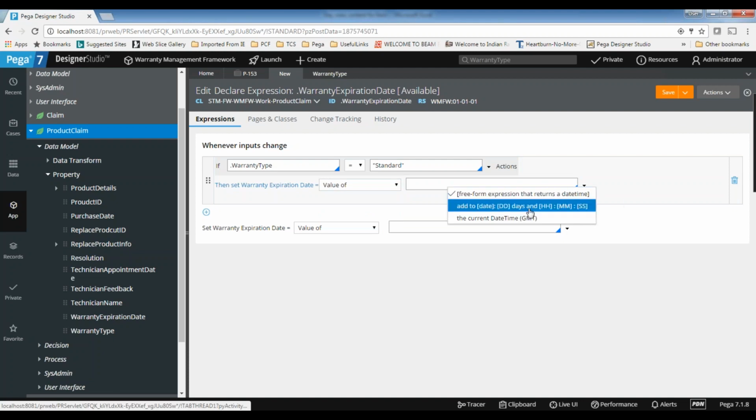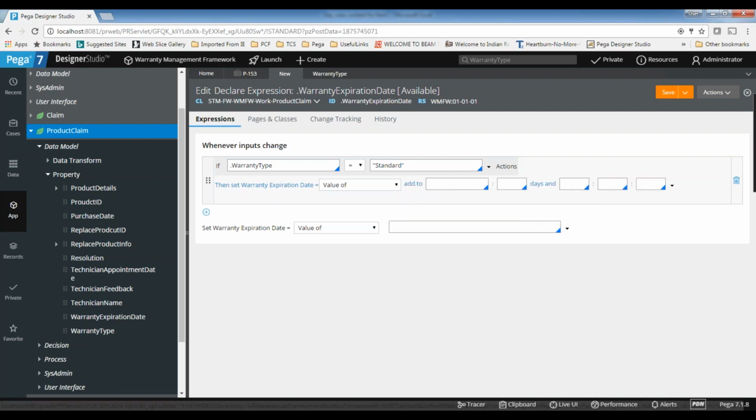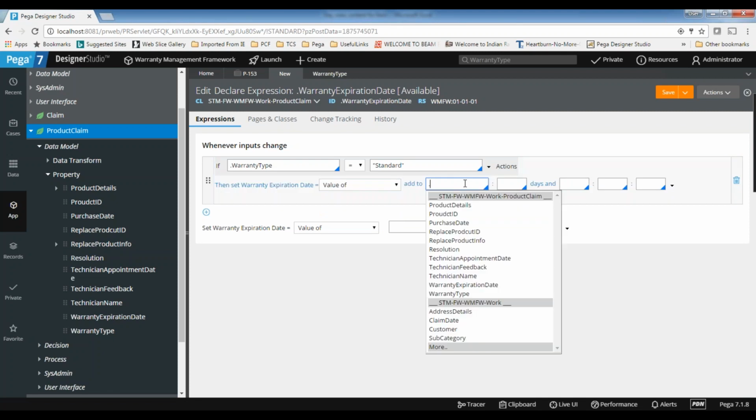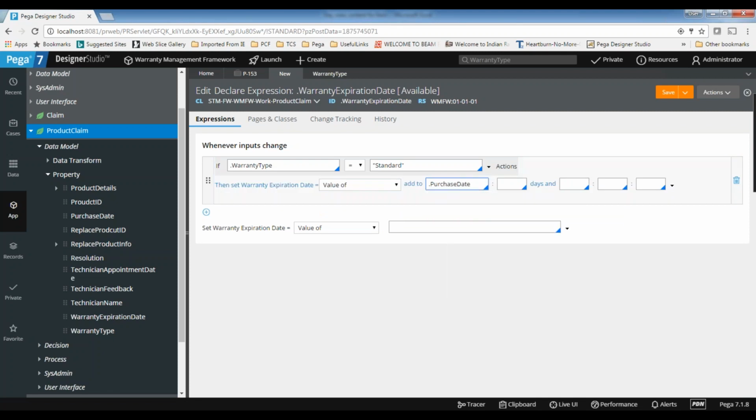A lot of functions are available. So add to date: I want to add the number of days to the purchase date. Or else you can use different functions, there are a lot of functions.